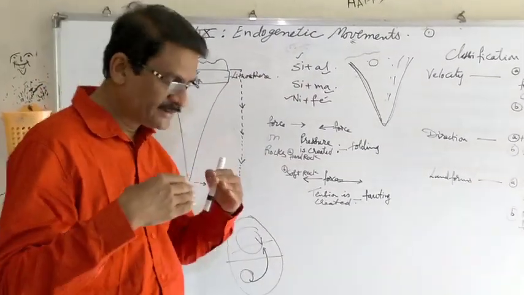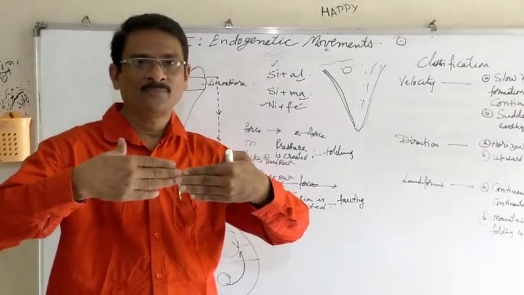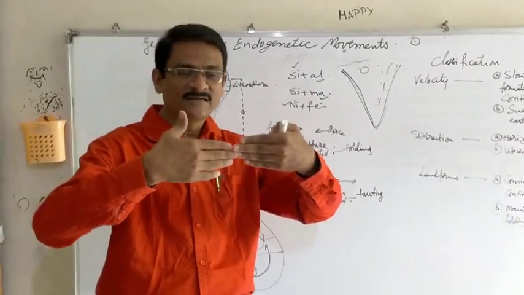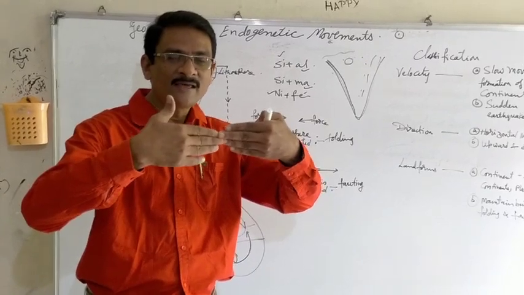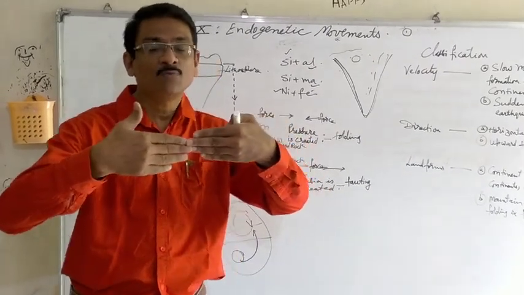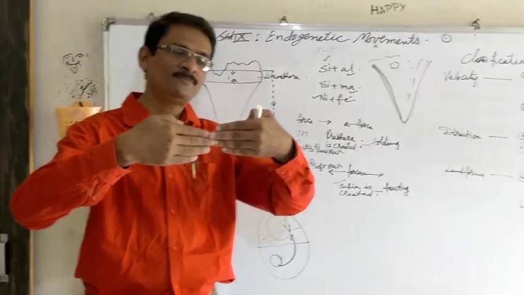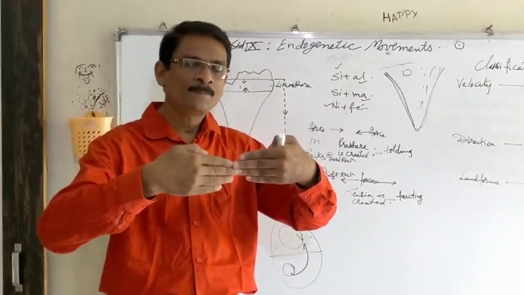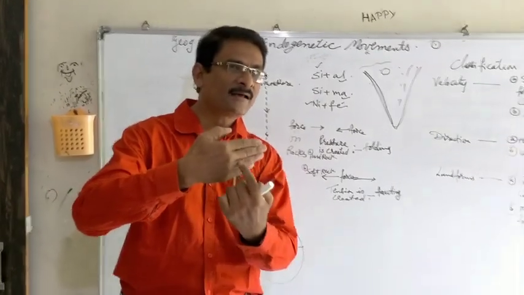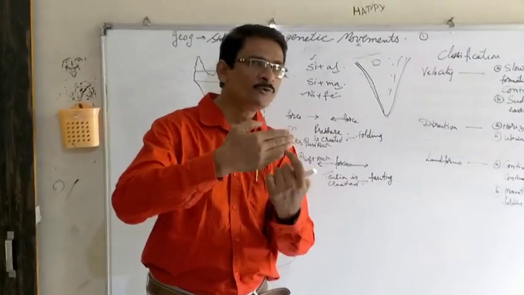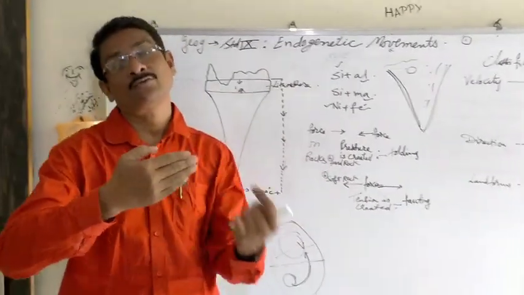Now, wherever the plates get attached to each other are the areas of origin of volcanic eruptions. The areas where the tectonic plates are joined to each other are also the earthquake zones.